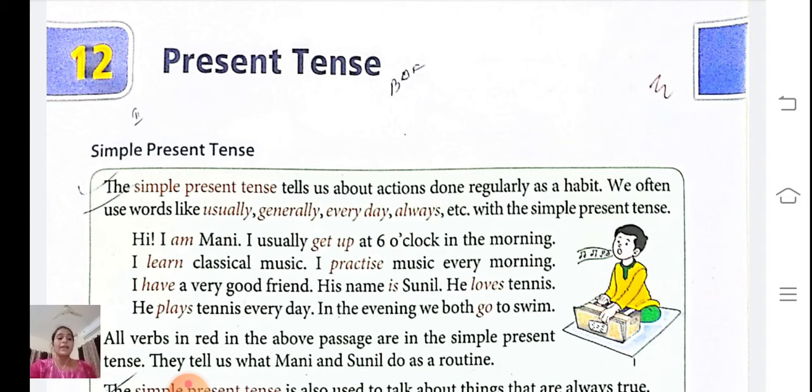The tense is divided into three parts. Which parts are these? Present, past and future. Present means today. It is the time which is going on right now. Past means yesterday. Yesterday is the time that has already gone, already ended. And future means tomorrow. Future is the time that is yet to come.